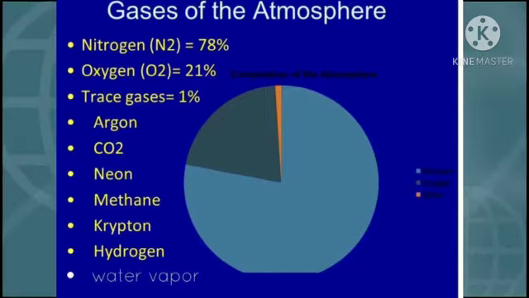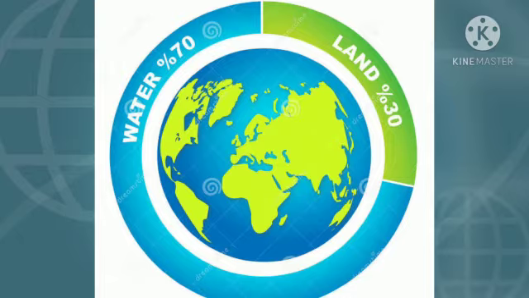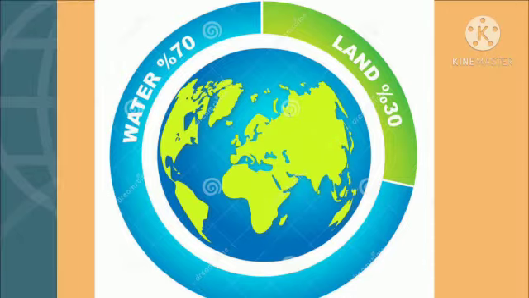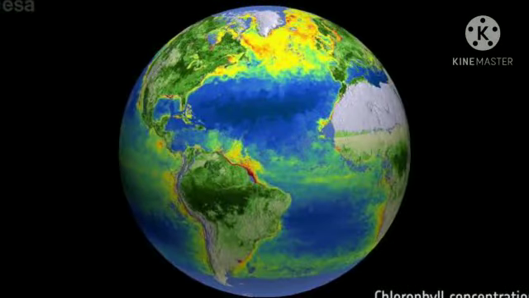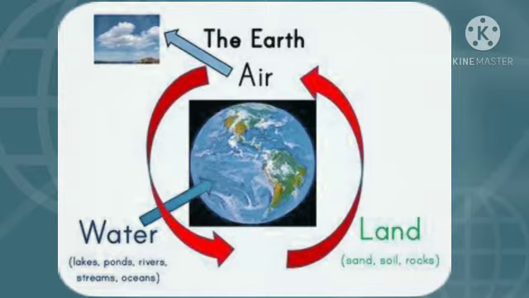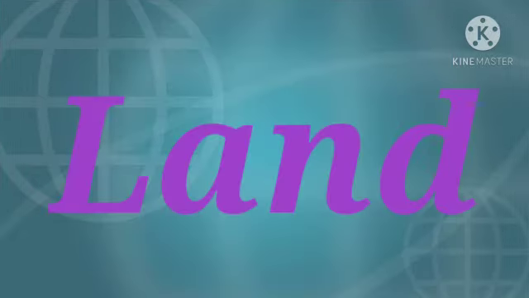Our Earth is made up of land and water. The green part is the land, the blue part is the water. The Earth is also surrounded by an envelope of air. Let us look at all these three elements. Number one is land. What is land?